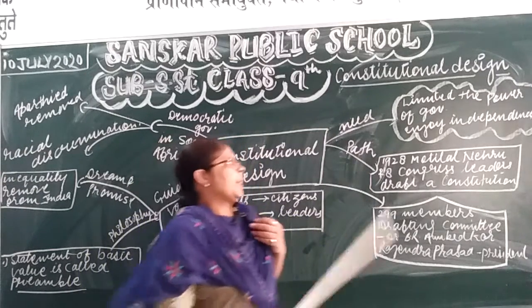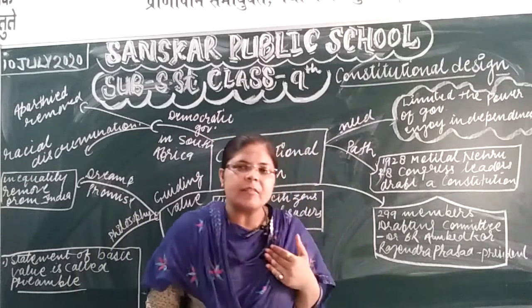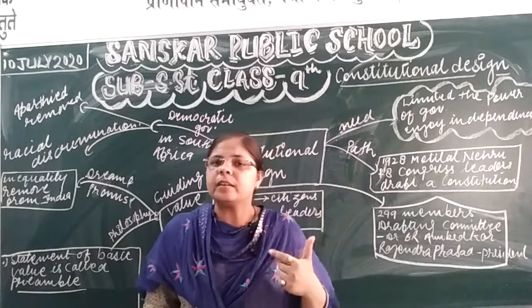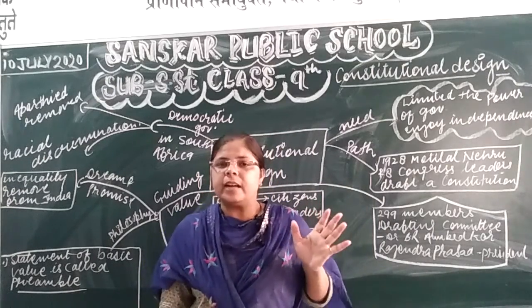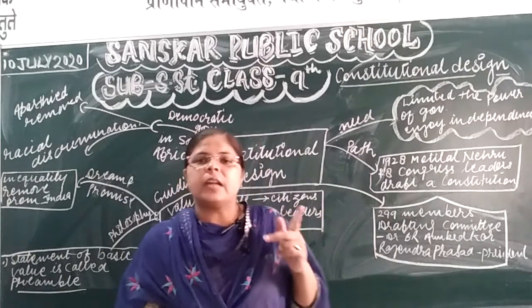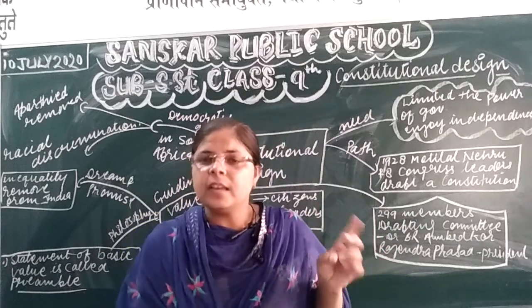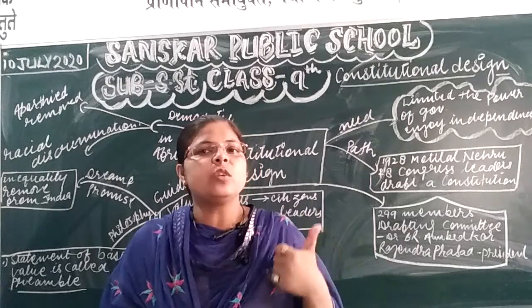Because of the constitution, we have a right to vote. We have fundamental rights. 6 fundamental rights are there: right to equality, right to freedom, right to privacy, right to move anywhere, right to speech.